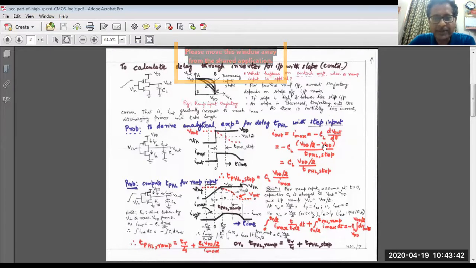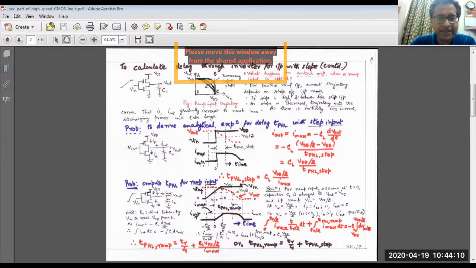Okay. So what we have done, you see that the voltage, this is the point, C minus CL dV out. That means it goes from VDD to VDD by 2. So we have written like that, and in what time, that is TPHL step, and hence you get this expression for the TPHL step. It is the product of capacitance and voltage VDD by 2 divided by Imax. And what is Imax also?